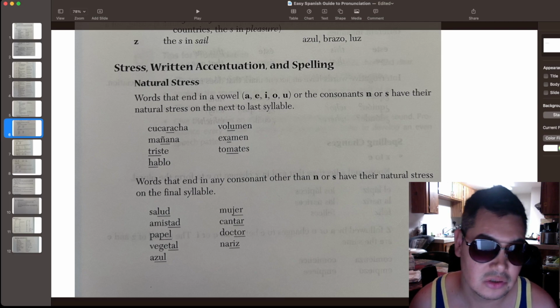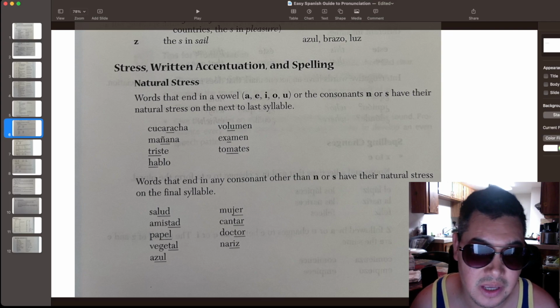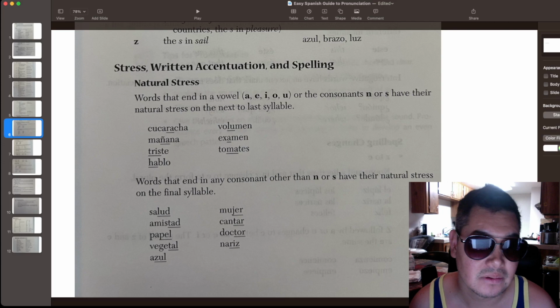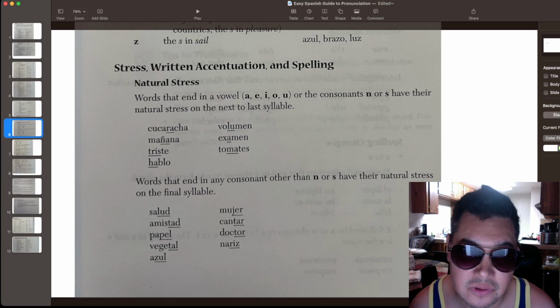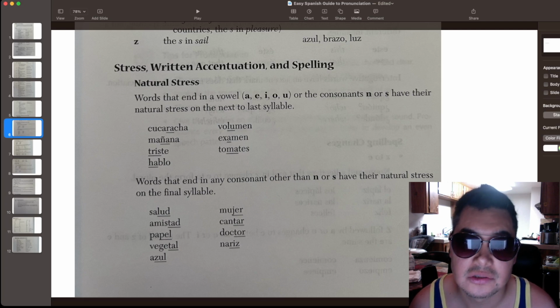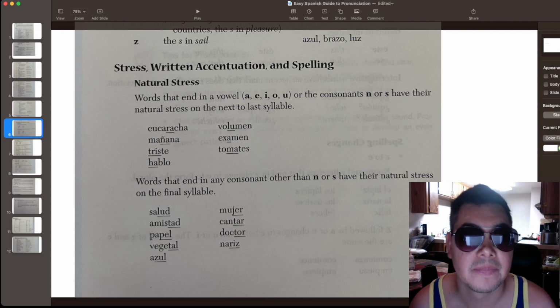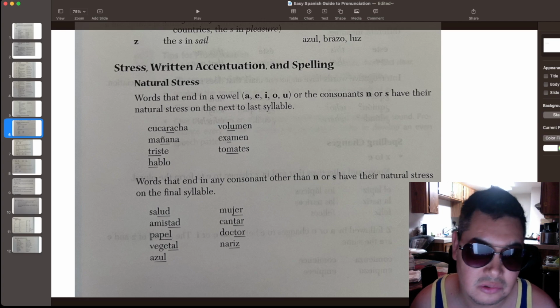So let's pronounce it: cucaracha. And this is for words that end in a vowel, A, E, I, O, U. So cucaracha, mañana, triste, hablo, volumen, and this one over here because we have this rule right here. Or the consonants N or S. So we have the vowels over here. Now we have N and S. So, volumen, examen, tomates.